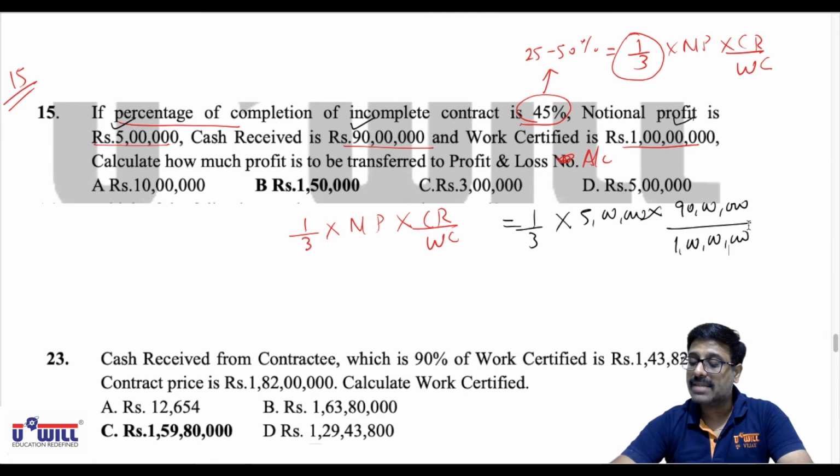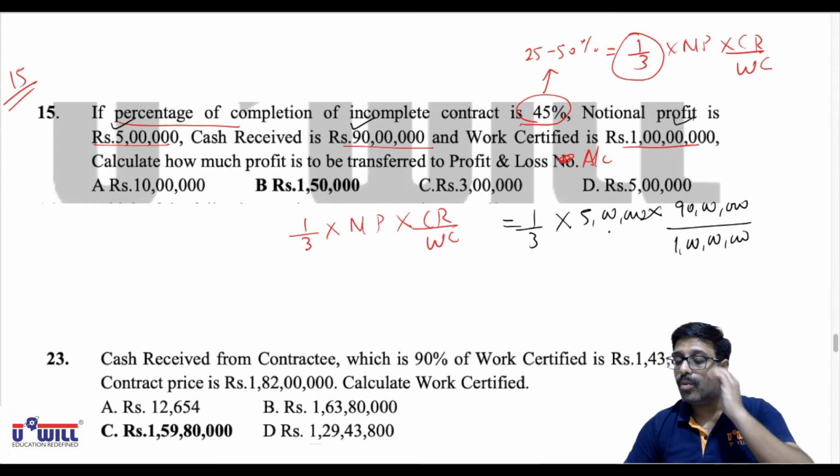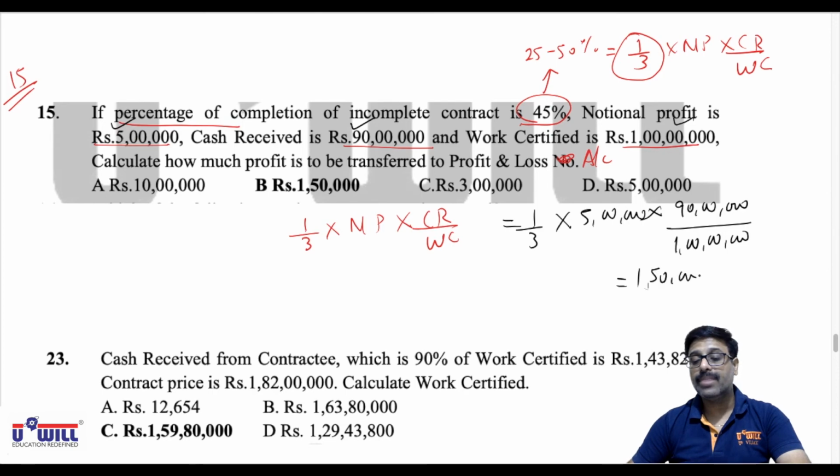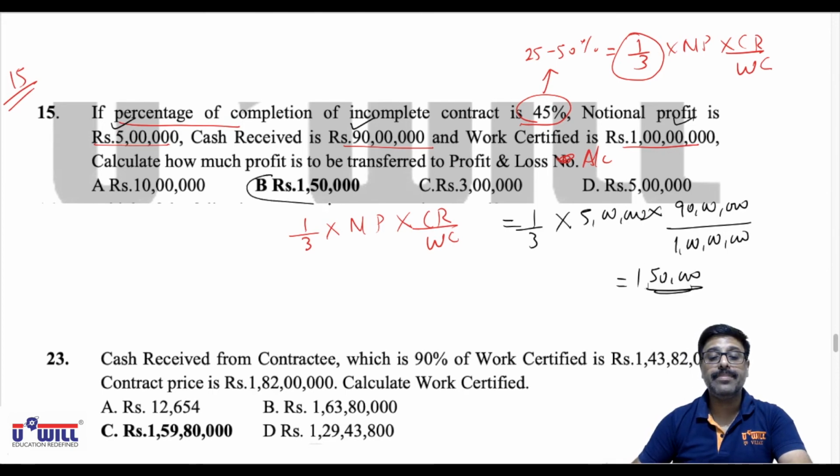First do 5 lakhs divided by 3, then do into 90 lakhs. If still it doesn't come in calculator, then further divide by 1 crore first and then multiply with 90 lakhs. So you must get 1,49,999.99, which means 1,50,000. So that is your option B.